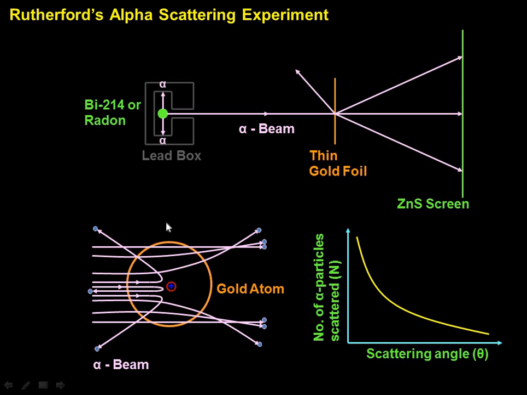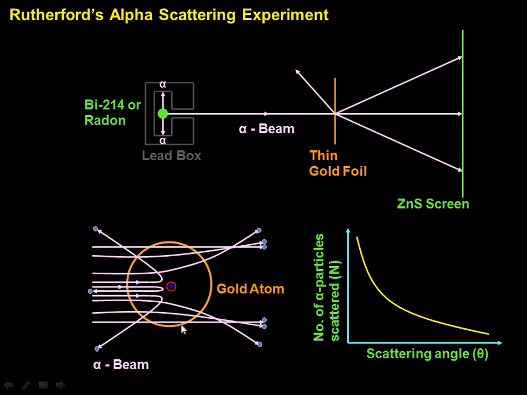And remember here, the nucleus is surrounded by a cloud of electrons, whose total negative charge is equal to the total positive charge on the nucleus, so that the atom as a whole is electrically neutral. So the entire positive charge is balanced by the entire electron cloud. Understand the term again, electron cloud. He has not given any idea regarding the position of the electrons. He just stated that there is a central positive charge, the nucleus, and an electron cloud, which means we cannot exactly identify where the electrons are. So there is an electron cloud surrounding the nucleus. Are we clear with this?